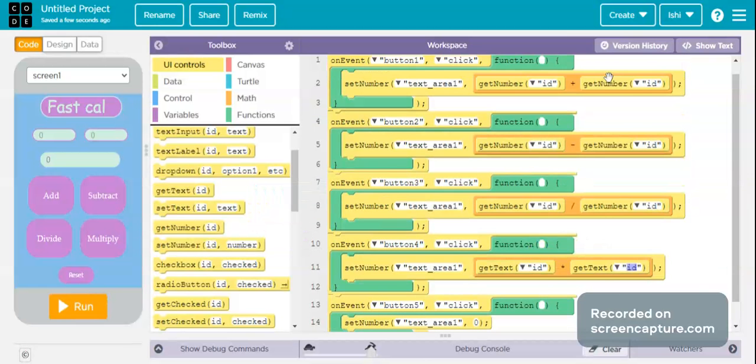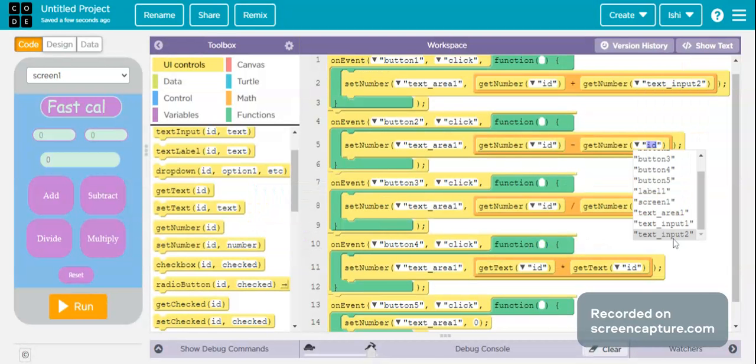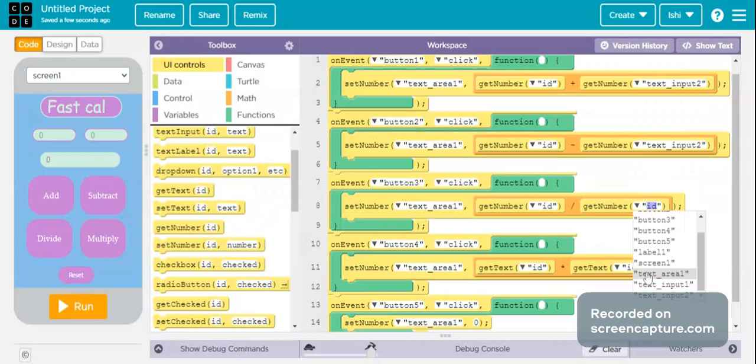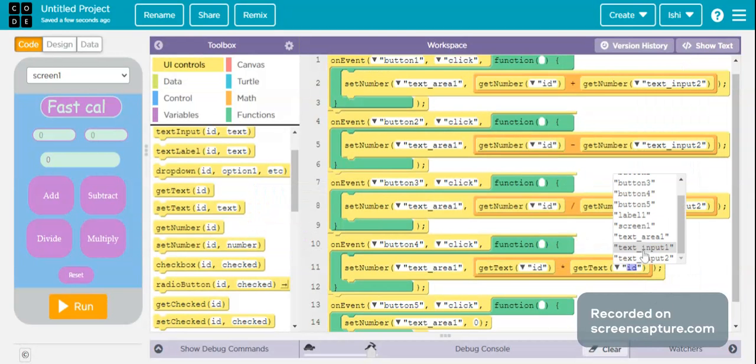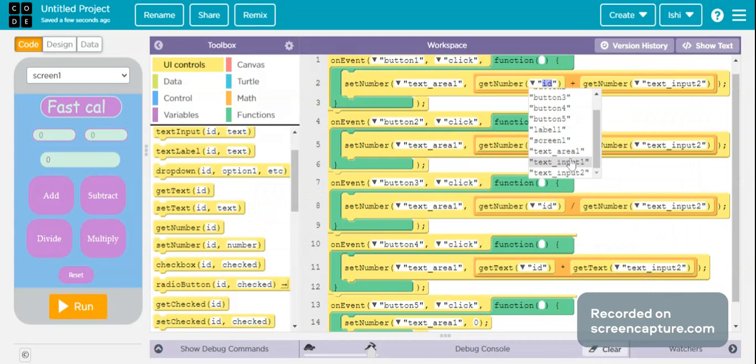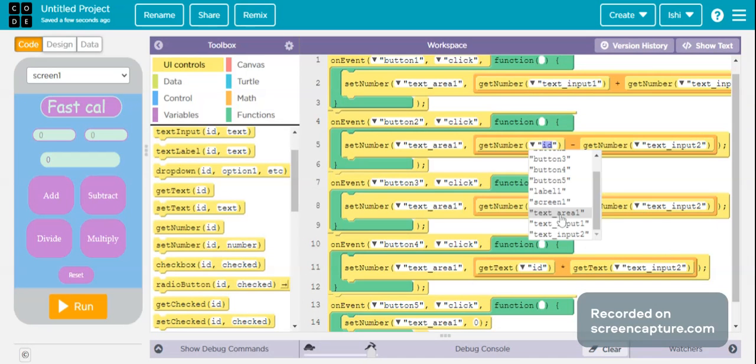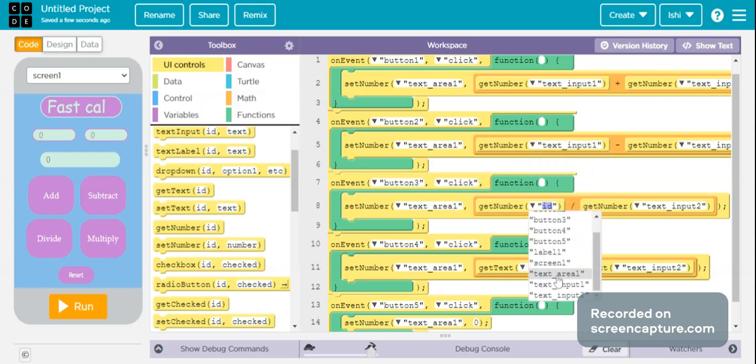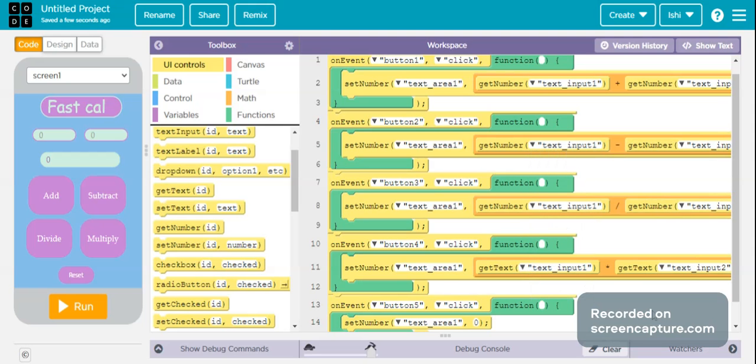Now let's set the IDs. Text input 2 and text input 2 over here. Text input 2 over here and text input 2 over here. So now I will add the IDs over here also. Text input 1, text input 1. Oh, it was text input 1. Text input 1, and here text input 1 over here also.